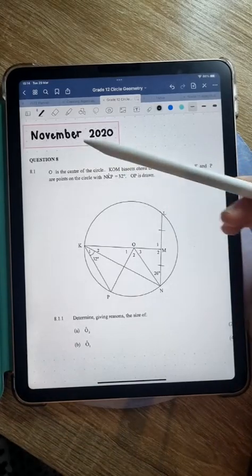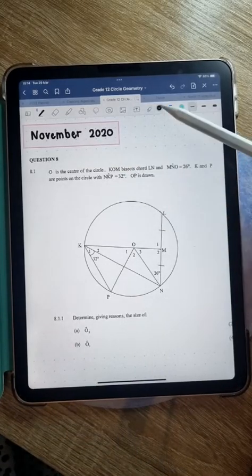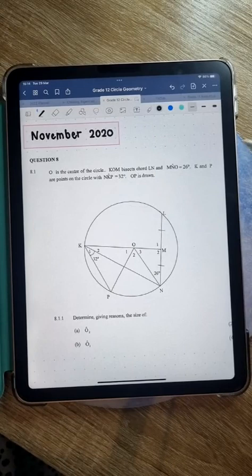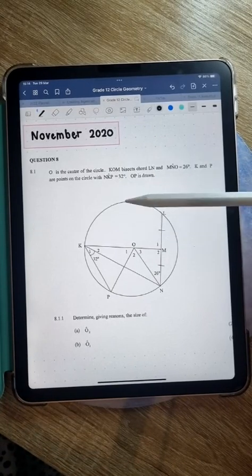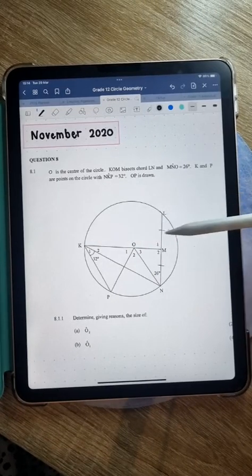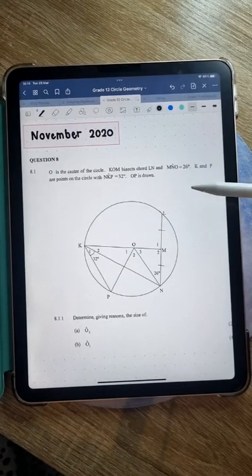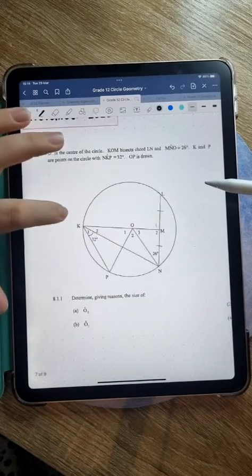Okay, question 8. O is the center of the circle. Wonderful. I prefer that to an M. Okay, O is the center of the circle. That's lovely. They've given us O. Now, guys, I'm hoping that we notice here, it's quite a good thing also when you are...